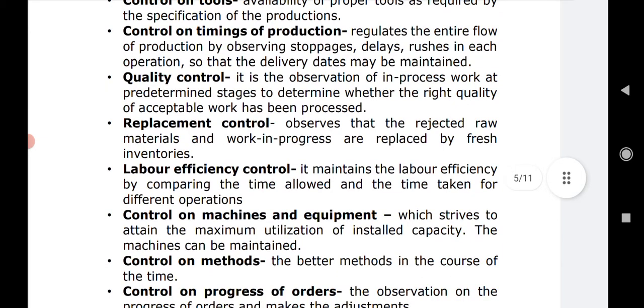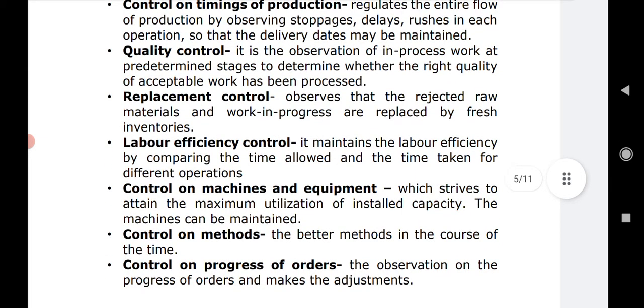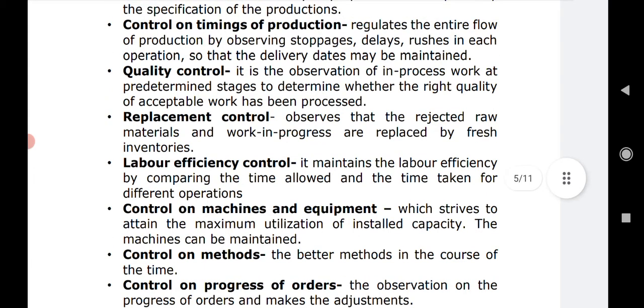Next comes control on timings of the production. So it constantly regulates the entire flow of production by observing the delays, maybe the stoppages, any kind of unnecessary rushes in each operation, so that the delivery dates can be maintained and the deadlines can be met.